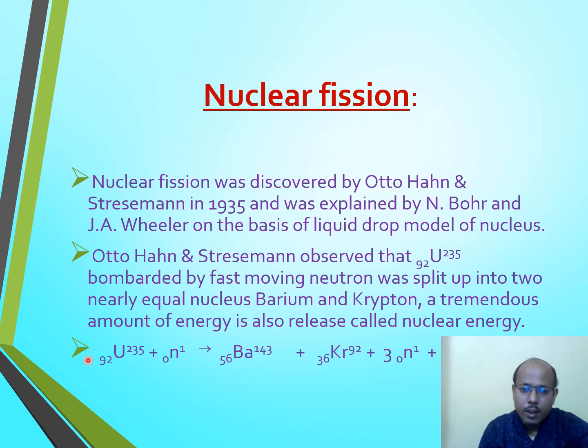Here is the nuclear reaction in which this is the nucleus of uranium-235, with atomic number 92. This is a very heavy nucleus, and when it is bombarded with neutrons, initially the neutron is absorbed by the uranium nucleus and the size of the nucleus gets disturbed.